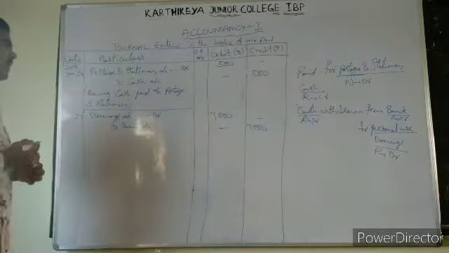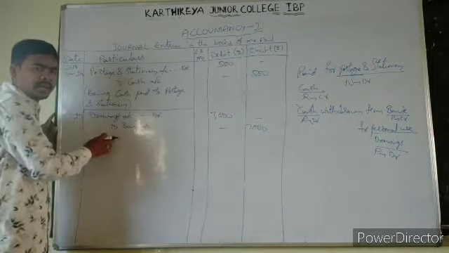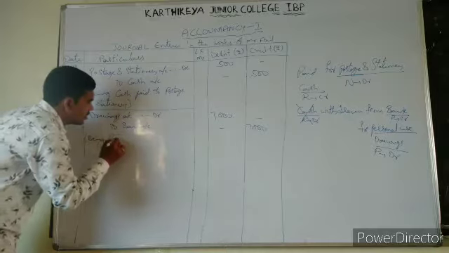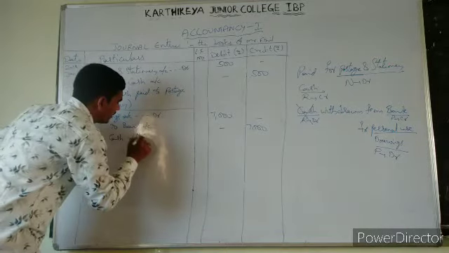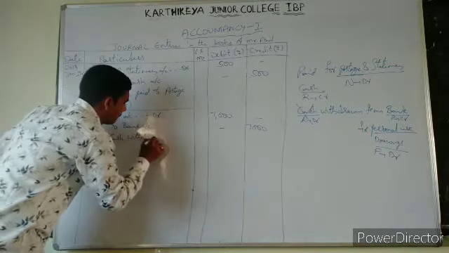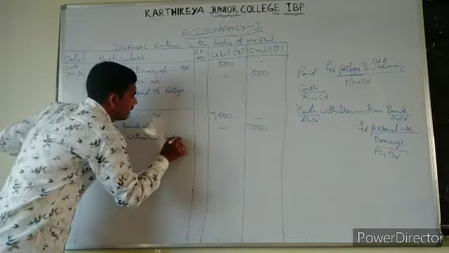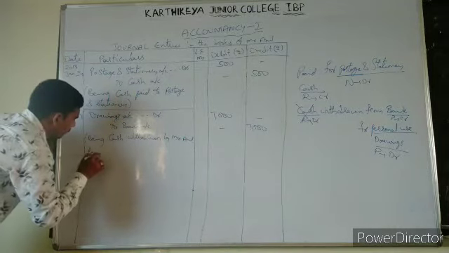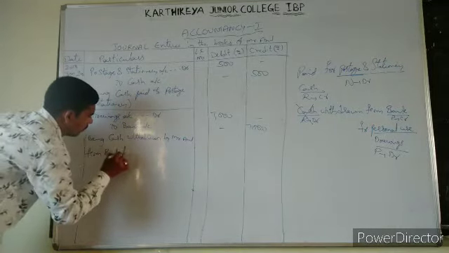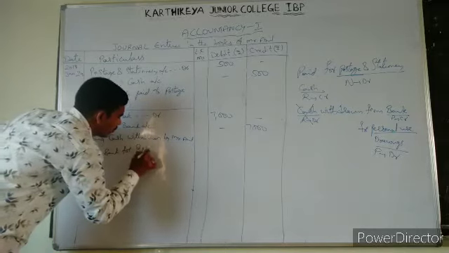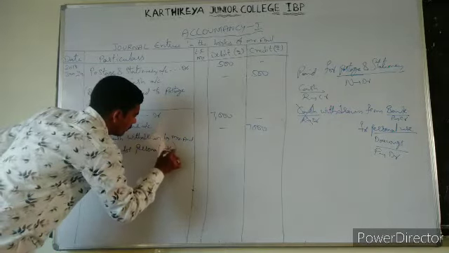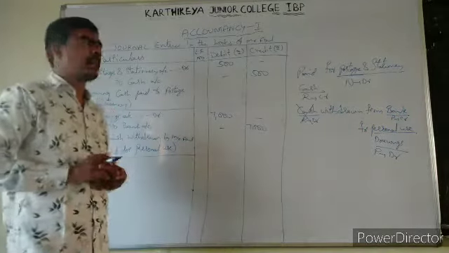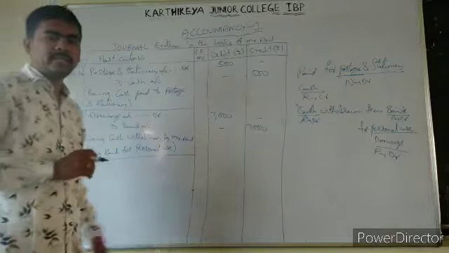The entry is drawings account debit to bank account, and the narration is being cash withdrawn by Mr. Anil from bank for personal use. If you write like this, it will be clear for us. Mr. Anil is the proprietor, right?